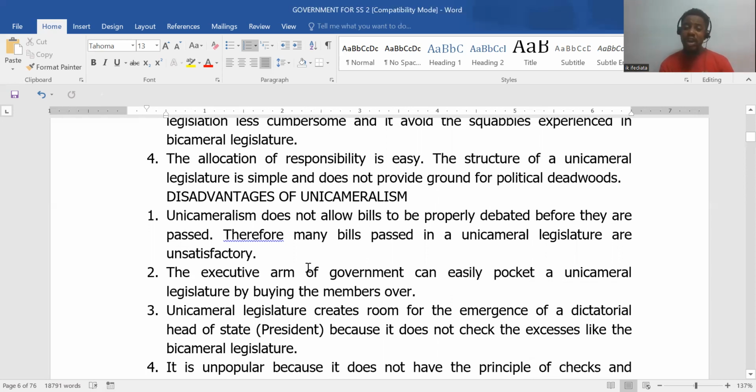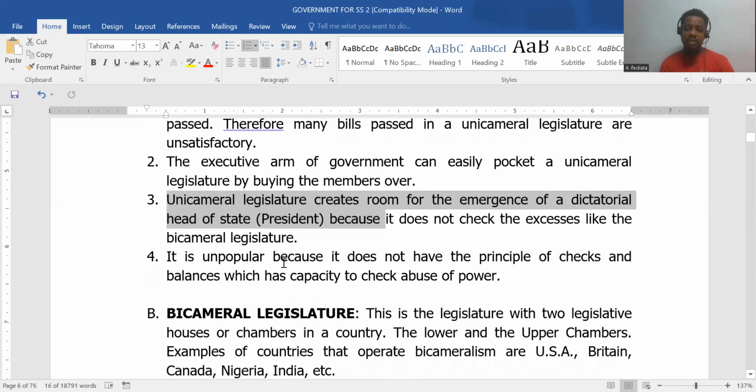And the executive organ of government can easily control them because they are lesser in number. Let's say they are 20. It can easily pocket them. So this can lead to dictatorship. See, that's what number 3 is saying. It creates room for the emergence of a dictator, right?